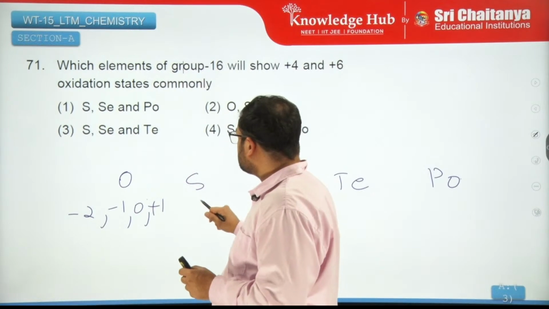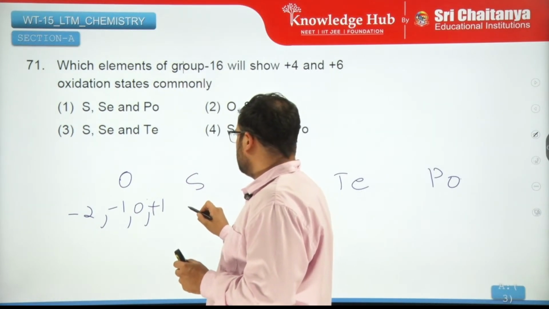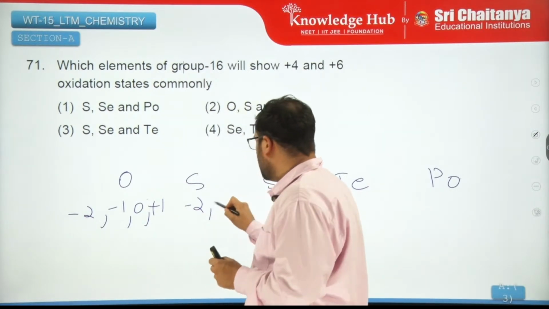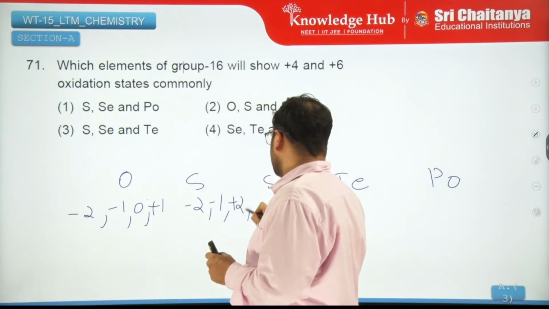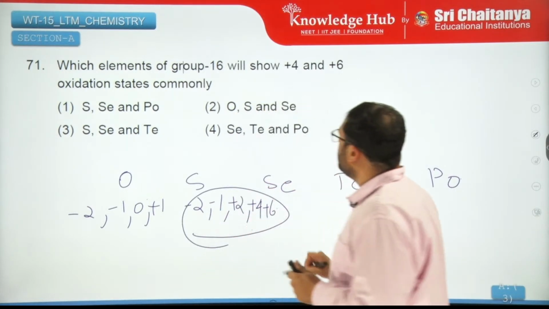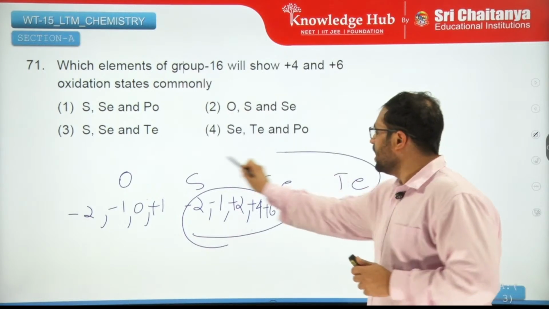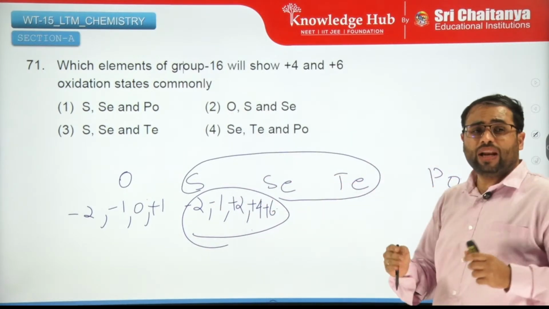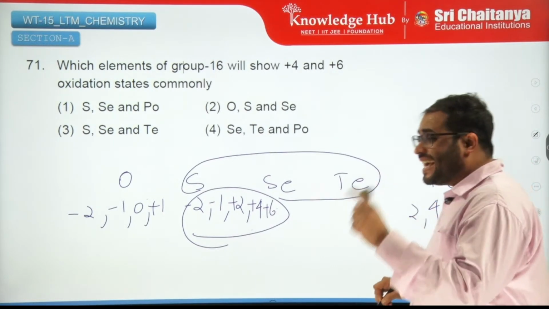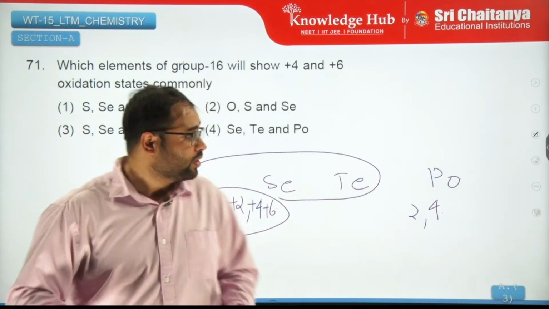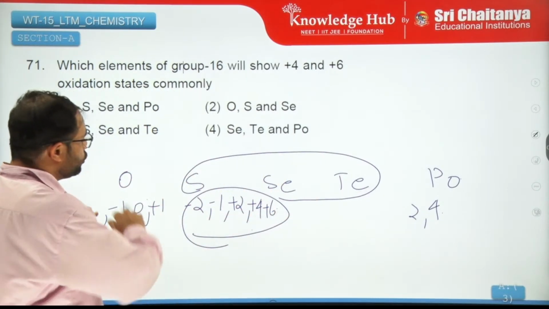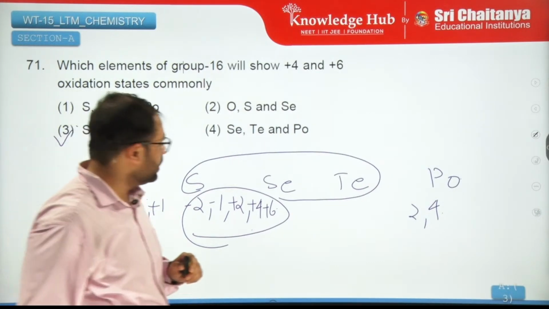Now sulfur will show -2, -1, +2, +4 and +6. So these oxidation states will be shown by these 3 elements, and at the end you will have just +2 and +4. +6 will not be there because of the inert pair effect. So sulfur, selenium and tellurium will show these oxidation states commonly.